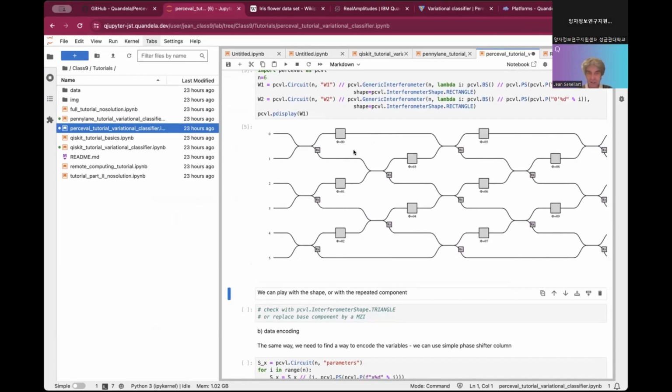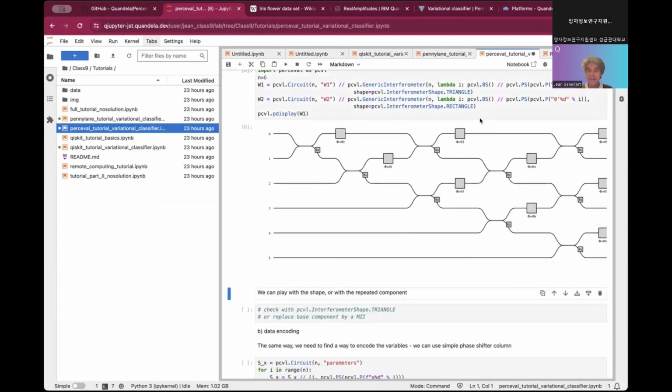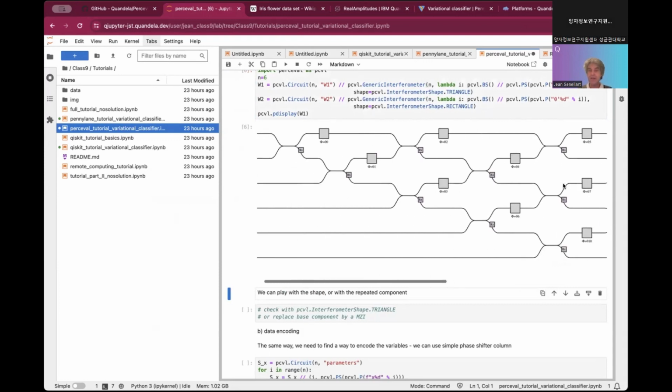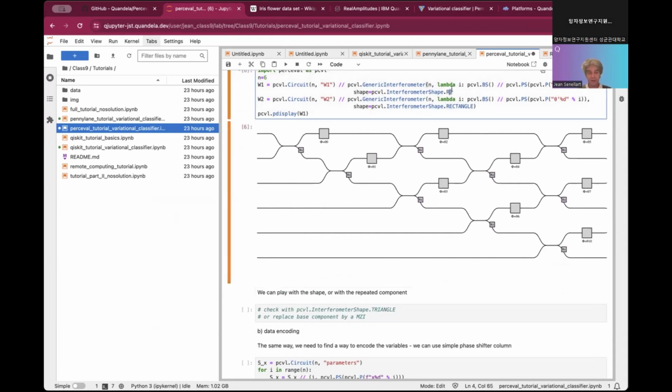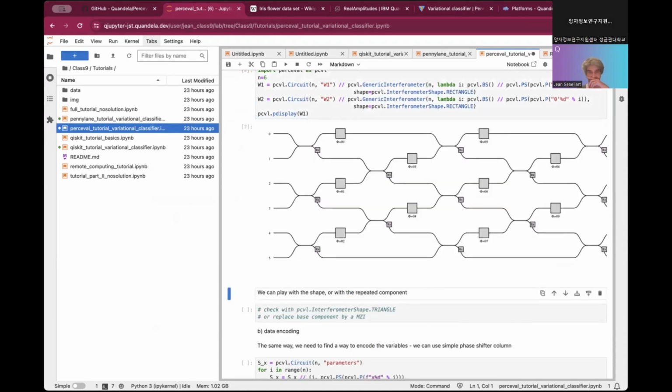So it can be either a triangular shape, what we call the Reck design, this one, or the rectangle shape that we call the Clements design in that case. And each element of my generic interferometer here, so you see that we are alternating one element here, then one element here, one here. So it is a mesh of these different elements.